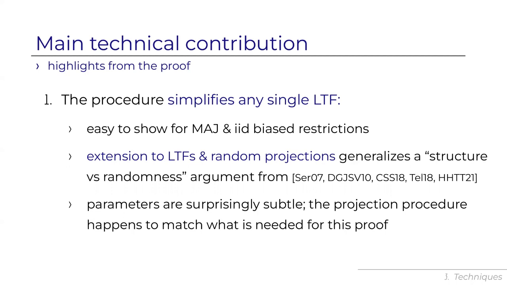But the extension to random projections, when there are correlations and we merge things, is more challenging and it requires a lot of work. But we do prove this. It is nevertheless true for the random projection procedure, but the parameters are surprisingly subtle. The projection procedure that is used to keep the AND-OR tree alive happens to match what is needed for this particular proof that any LTF simplifies.